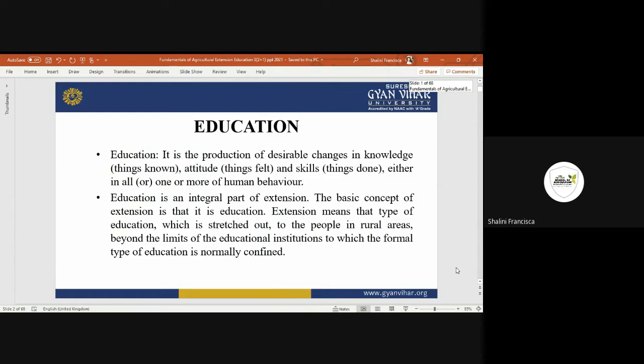What we are actually doing is educating the people in the rural area who are not able to access structured educational institutions like schools, colleges, universities, or any training programs and institutes. So we are providing education to the people by going into the village and providing knowledge to them.